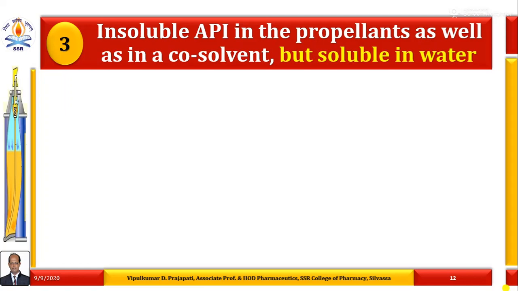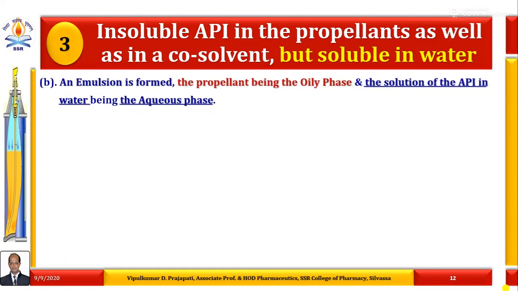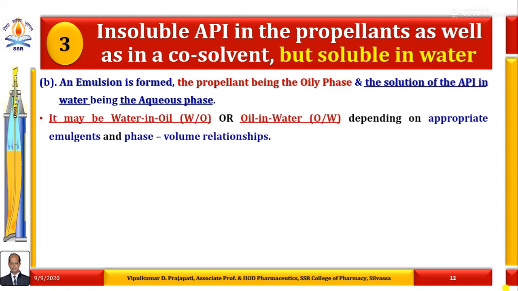The third provision is an API insoluble in the propellants as well as in a co-solvent, but soluble in water. So this is the second provision. An emulsion is formed, the propellant being the oily phase and the solution of active pharmaceutical ingredient in water being the aqueous phase. It may be water in oil or oil in water depending on the appropriate emulsifying agent and